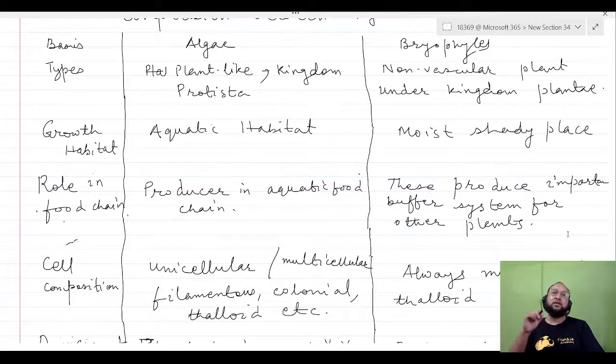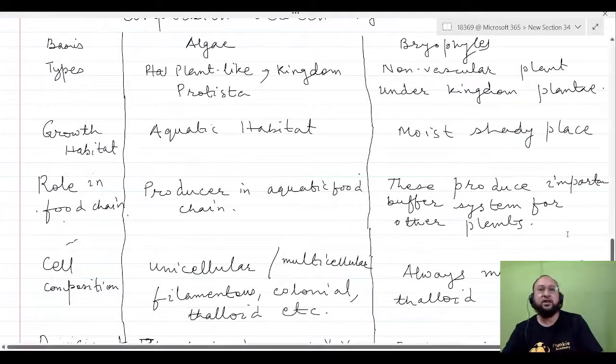In growth habitat, algae grow in completely aquatic habitat. But bryophytes grow in moist, shady places, not completely aquatic. They require moisture, but not to the same extent as algae.